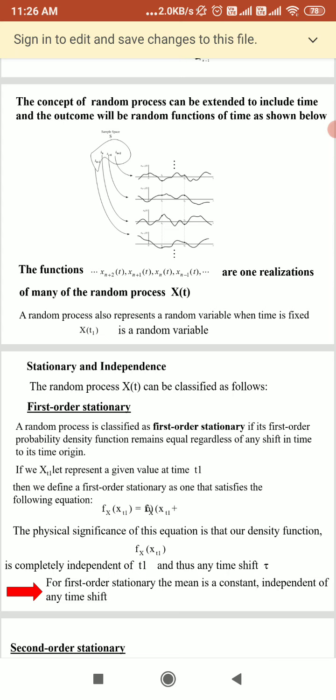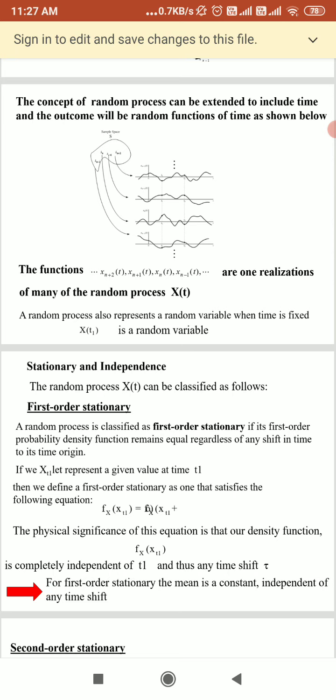Here we are supposed to study the classification of random processes. Random processes are divided into two types: analytical and statistical. The statistical description of the random process can be a complete description, or we can say the nth order description of the random process. A second order statistical description may be adequate to describe the random process, and we can also go for higher order descriptions.